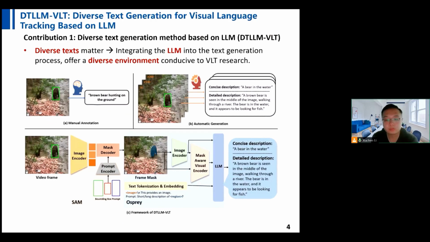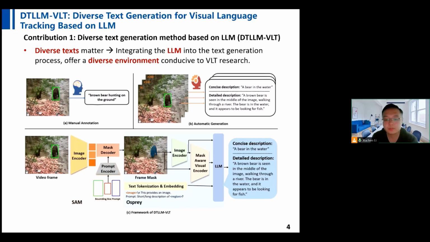We introduced a novel method for generating diverse text based on LLM, termed DTLLM-VLT, recognizing the crucial role that diverse text plays in the evolution of VLT. Our approach integrates the LLM into the text generation process. This integration is designed to create a rich and varied environment that can advance VLT research.